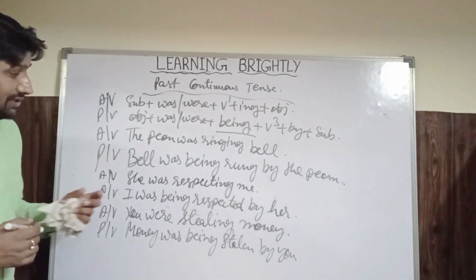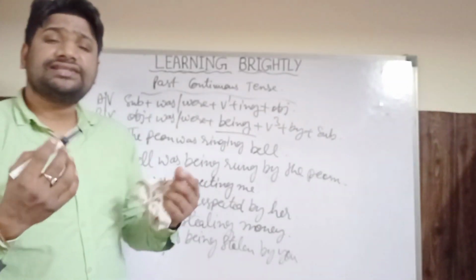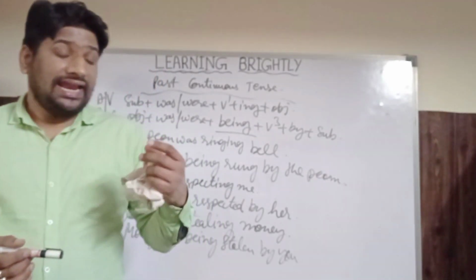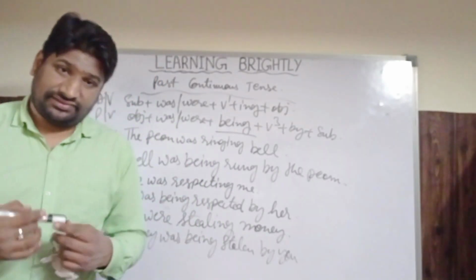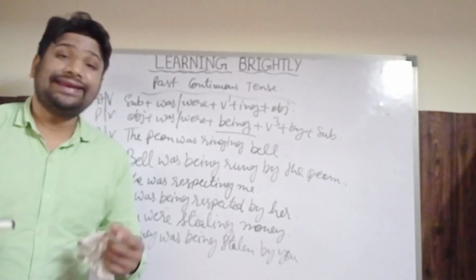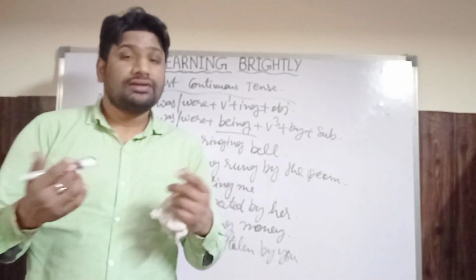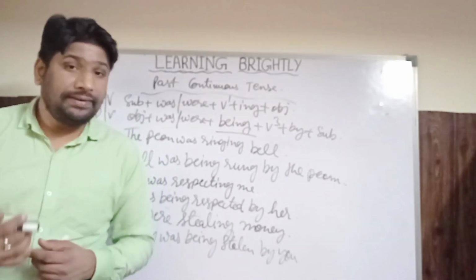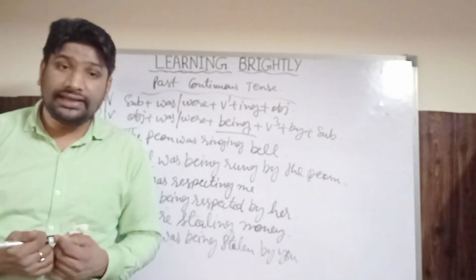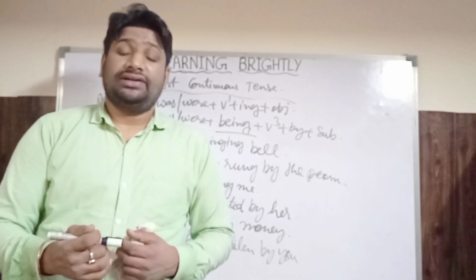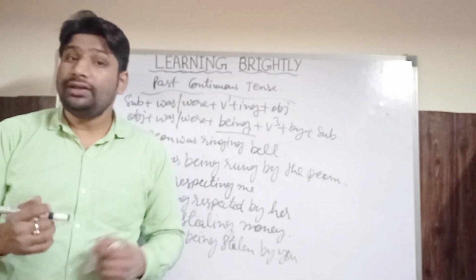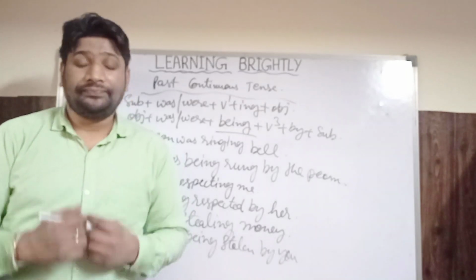So dear friends and dear students, हम इस तरह काफी सारे एग्जाम्पल यूज कर सकते हैं. जैसे I was loving my children. My children were being loved by me. I was eating mango. A mango was being eaten by me. They were welcoming us. We were being welcomed by them.